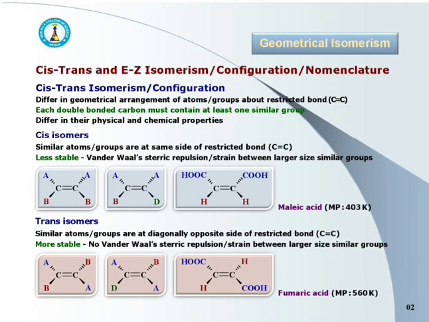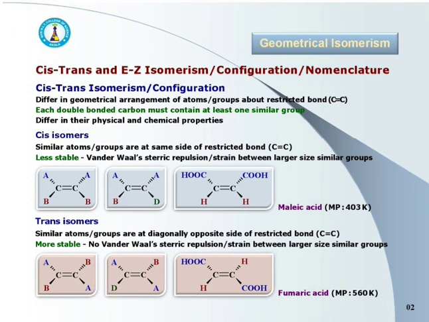The stereoisomers having different spatial arrangement of atoms or groups about a restricted bond, that is C double bond C, are called geometrical isomers, and the phenomenon is geometrical isomerism.